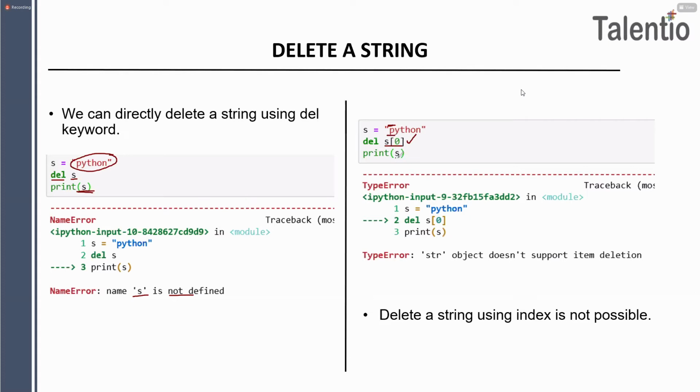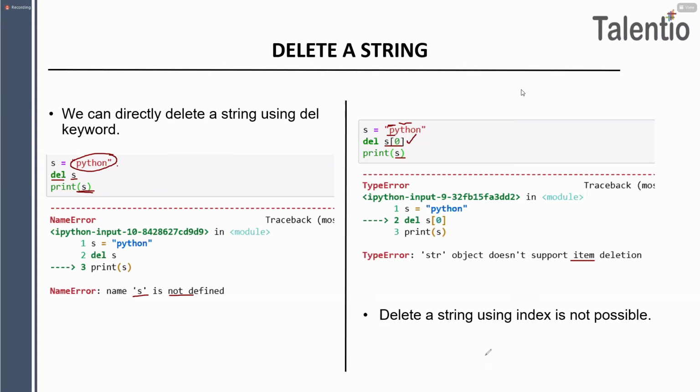Later when you print it, you got the error: string object doesn't support item deletion. You can't modify a separate single alphabet. You can't delete a separate single alphabet. But if you want to delete your whole string, it is possible. If you want to modify or reassign your whole string, it is possible. Is that clear for everyone, guys?